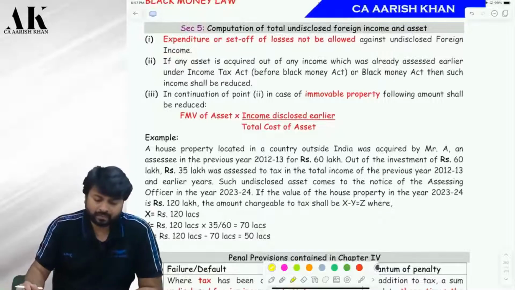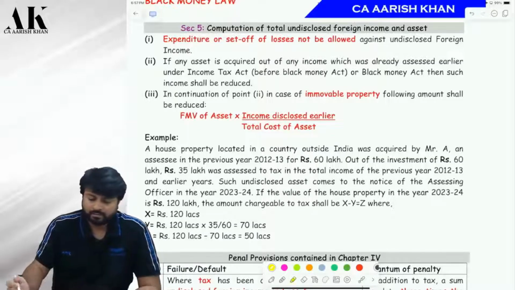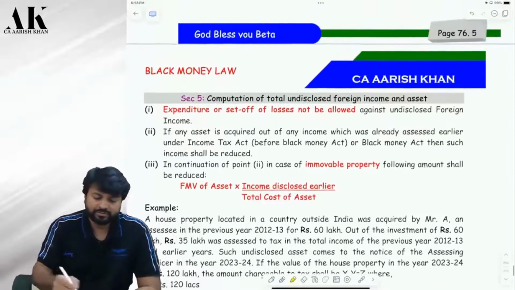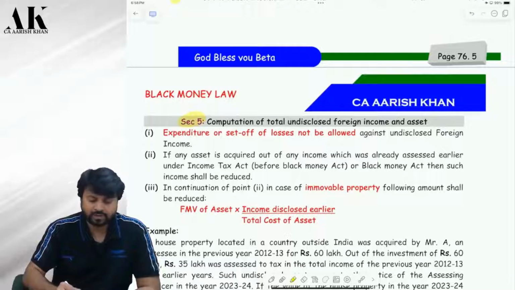Now, we have done a lot of provisions with respect to yesterday, that is how to compute undisclosed foreign asset, right? Today we are going to learn the most beautiful provision. What are we going to learn? The most beautiful provision: how to compute undisclosed foreign income. Okay. So it's so beautiful. See, section 5 tells us the computation of total undisclosed foreign income and asset. First of all, I am talking about undisclosed foreign income. Asset I have already told you yesterday.